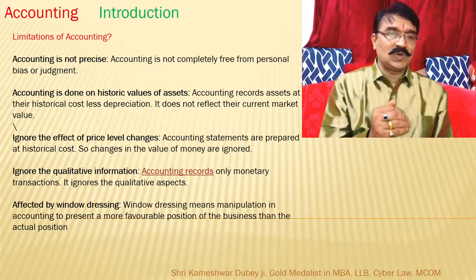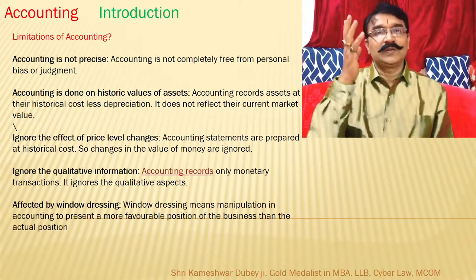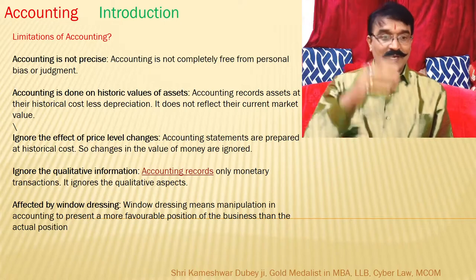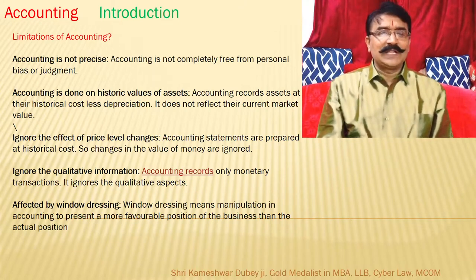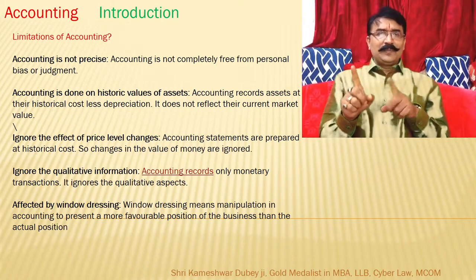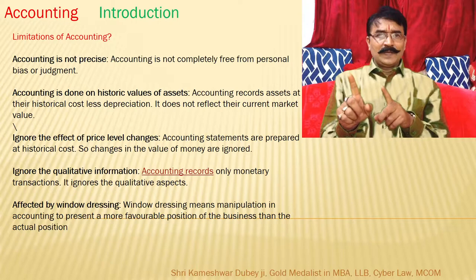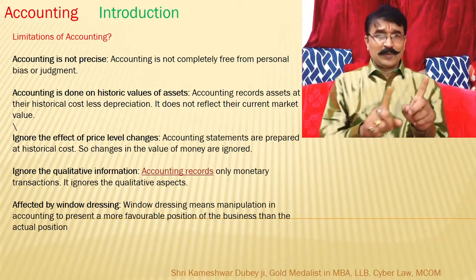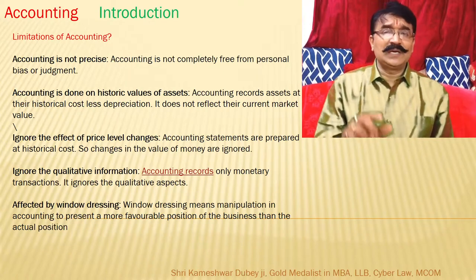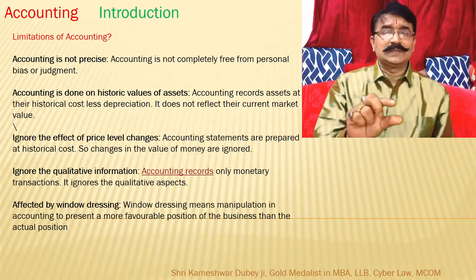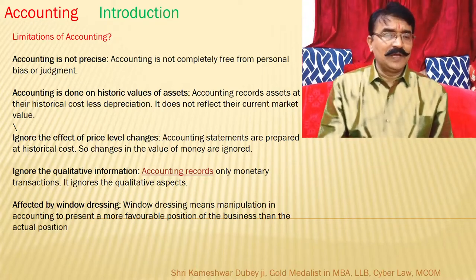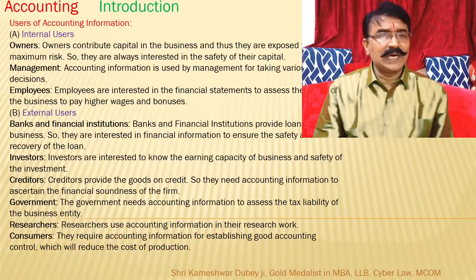So that is why it is called accounting is done on historic values, and today the requirement is present value. Ignore the effect of price level changes. Price levels are varying. So for comparative study, this becomes a little bit problematic. Ignore the qualitative information. Here only quantity is mentioned, quality is not mentioned. So that is a lacuna. Then affected by window dressing also.